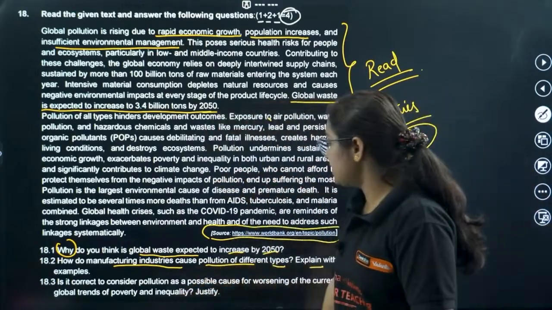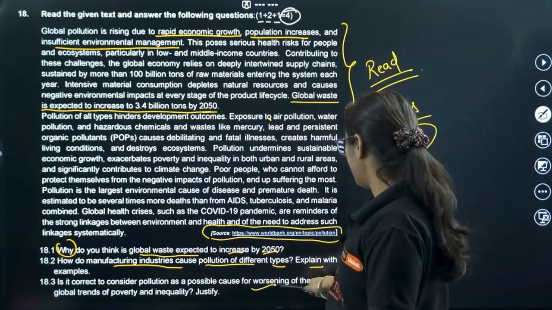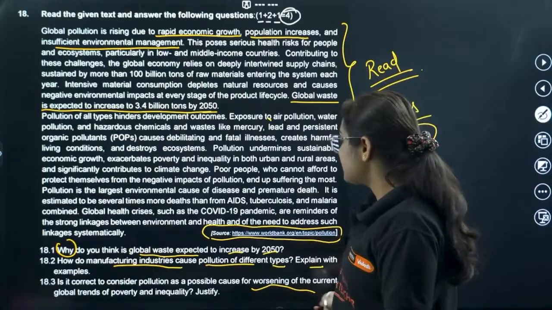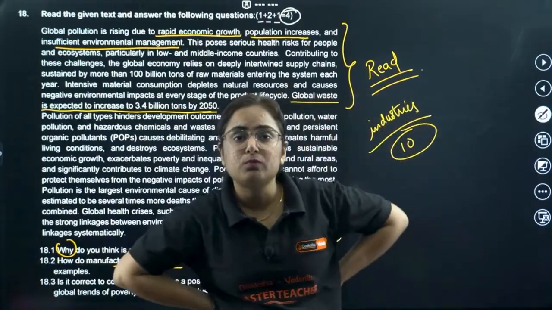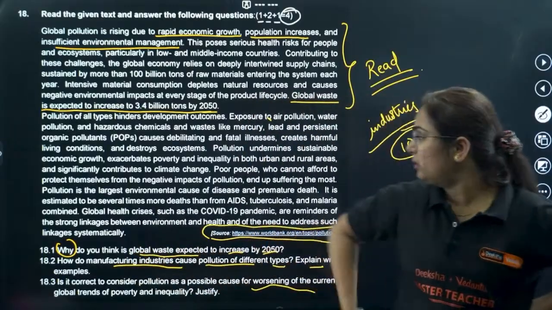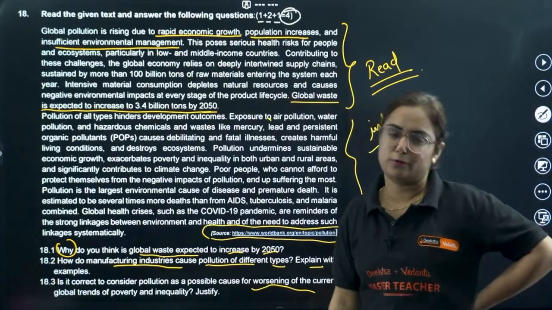Now the 2 mark question: is it correct to consider pollution as a possible cause for worsening of the current global trends of poverty and inequality? Yes, this is an analytical based question. When you read the second paragraph of the source, you will get the direct answer for this.